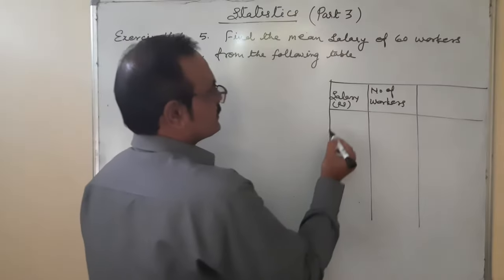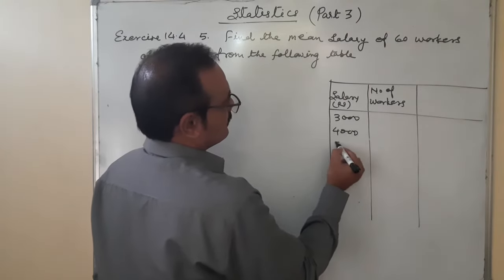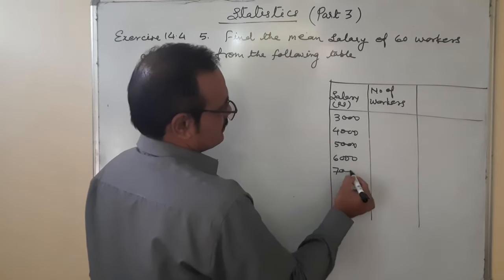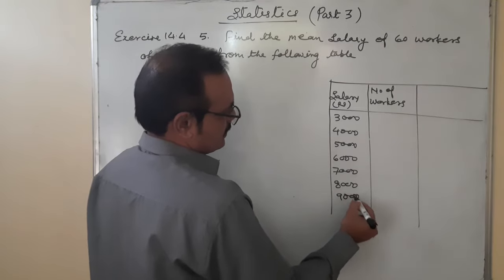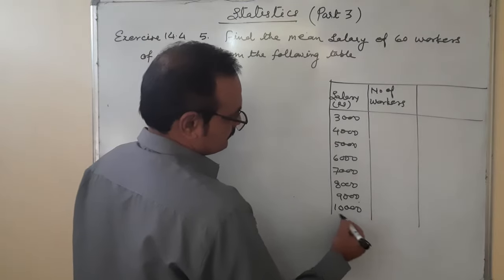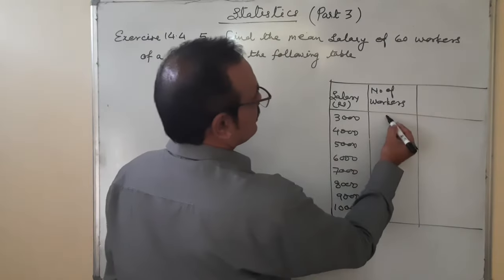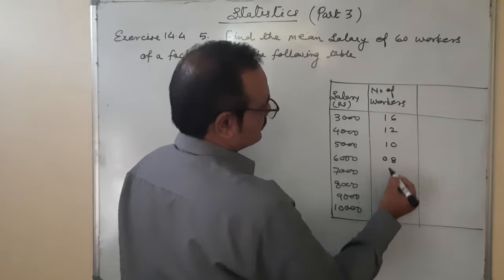Salary: 3,000, 4,000, 5,000, 6,000, 7,000, 8,000, 9,000, and the last is 10,000. Number of workers: 16, 12, 10, 8.